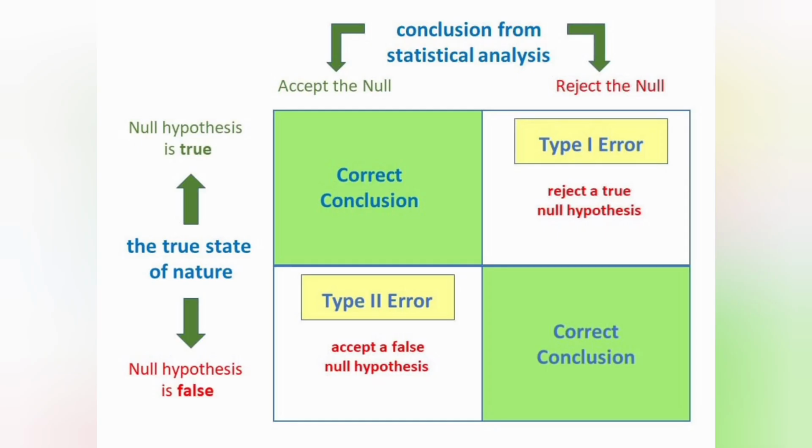Types of error. Type 1 error is a false positive, incorrectly rejecting a null hypothesis. This can be taken as a false alarm in a factory. If the alarm sounds and there is no problem, this is a false positive. Type 2 error is a false negative, incorrectly accepting the null hypothesis. This mostly happens because of small sample size. This is like in a factory, if there is a fire and there is no alarm.